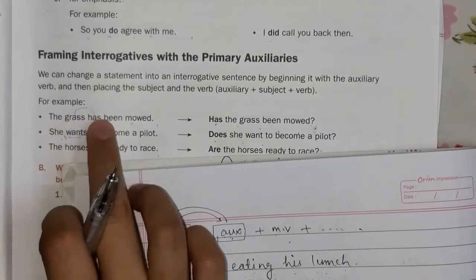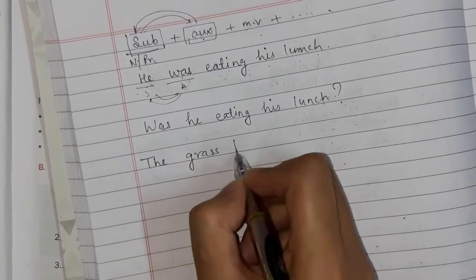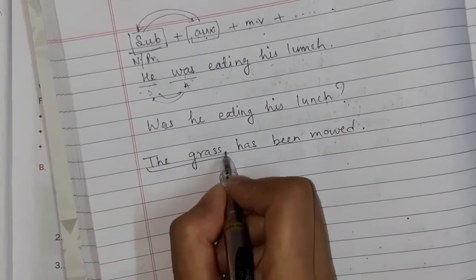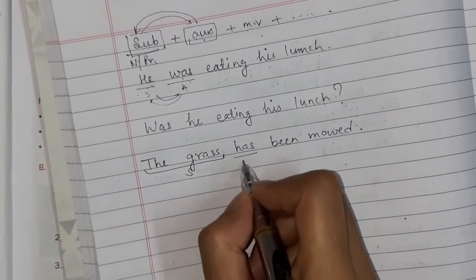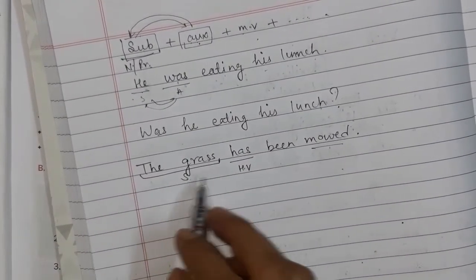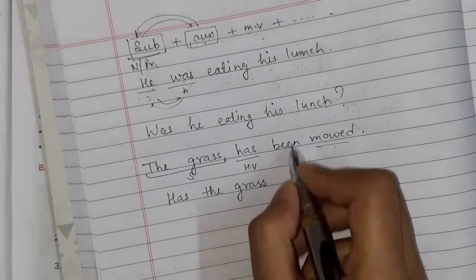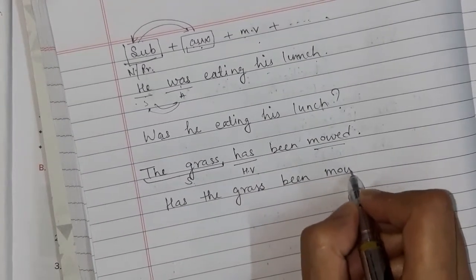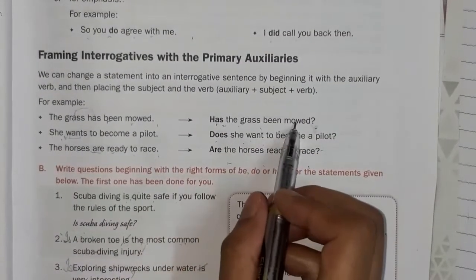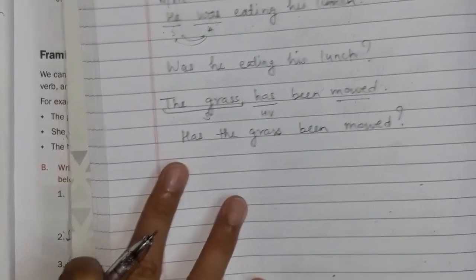Same thing is given here, the grass has been mowed. This is the subject, right? This is the helping verb. Okay, this is the main verb. Now change the place of these two: has, the grass, and the rest of the thing will be in its own place. Don't change the place of the rest of the thing, and your question is ready. In this way, see here the answer. Has the grass been mowed? So such an easy trick, right?